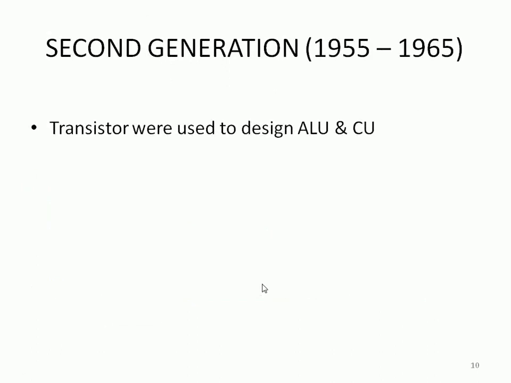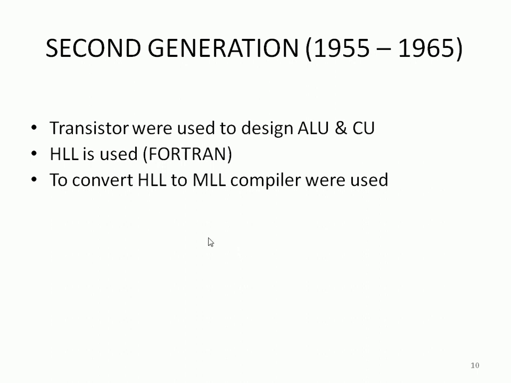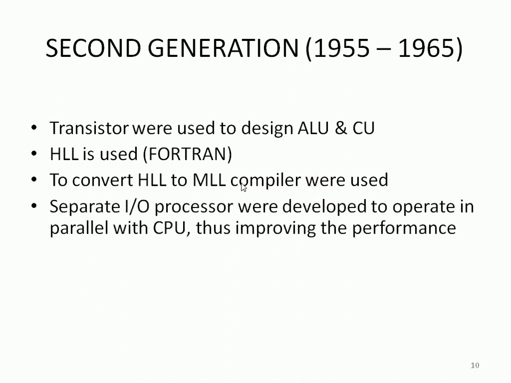So coming to the advanced version, that is the second generation, from maybe 1955 onwards. Transistors were used to design the ALU and control unit, right? A high level language is used, for example Fortran, maybe Pascal, COBOL, some of the programming languages. To convert this high level to machine level language, compilers were used. So compilers were constructed or designed.